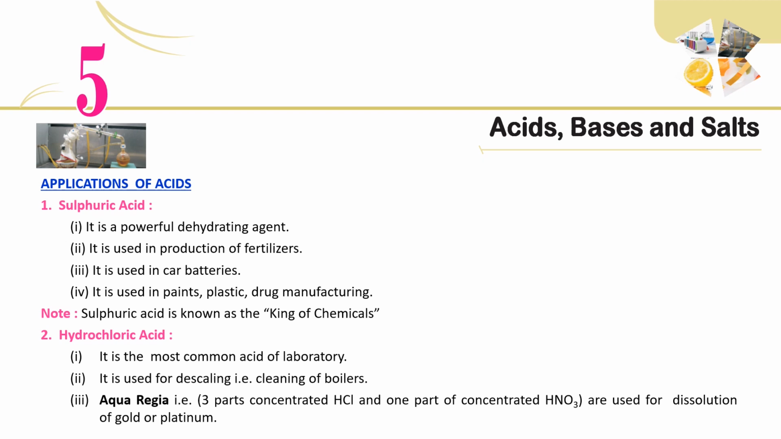2. Hydrochloric acid. 1. It is the most common acid of laboratory. 2. It is used for descaling, that is cleaning of boilers. 3. Aqua regia, that is 3 parts concentrated HCl and 1 part concentrated HNO3, is used for dissolution of gold or platinum.